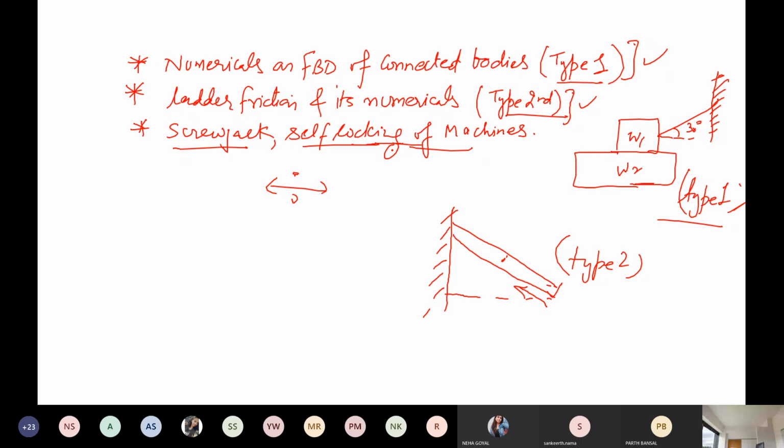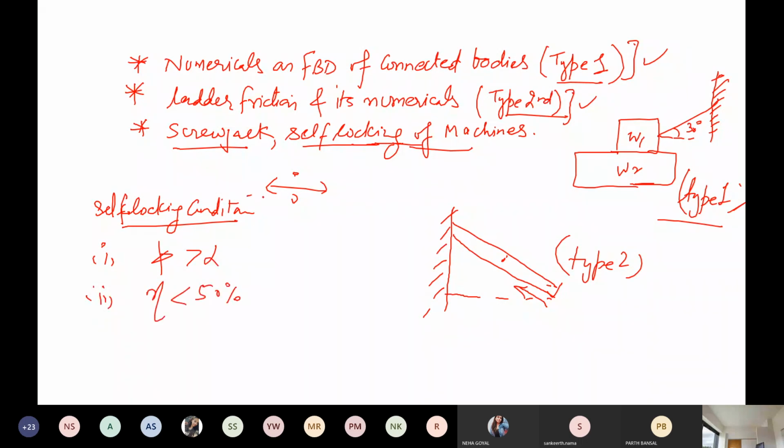And what is the mathematical condition for self-locking to occur? You should remember this, as in viva anybody can ask you the self-locking condition. I am writing here for you. The mathematical conditions for a screw jack to be self-locking: number 1, phi should be greater than alpha.